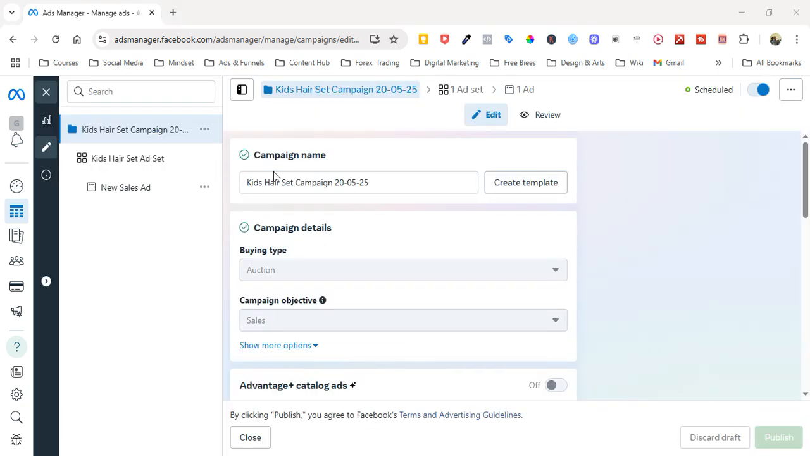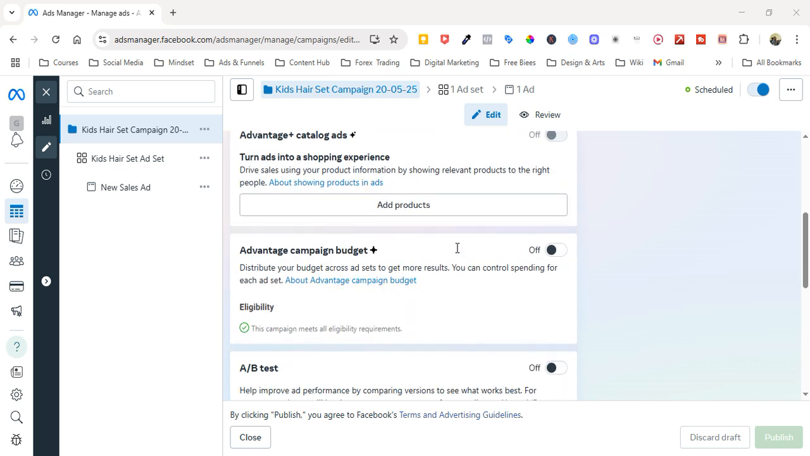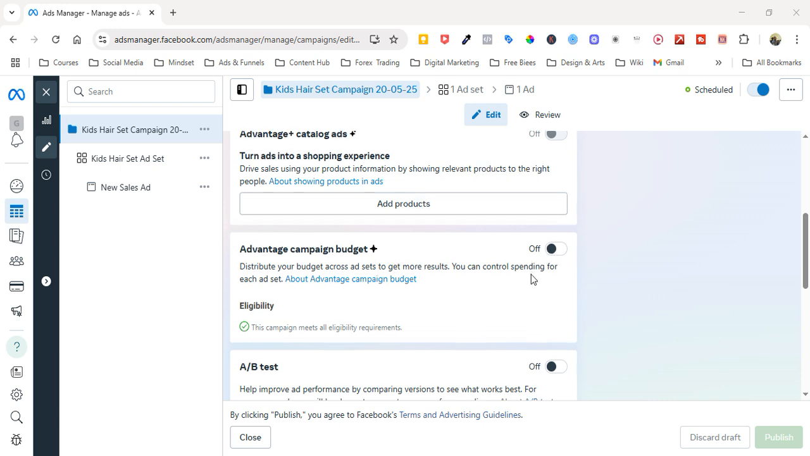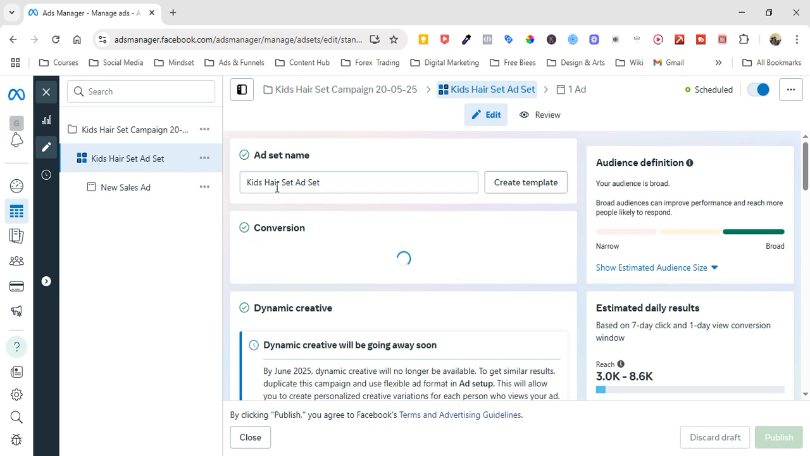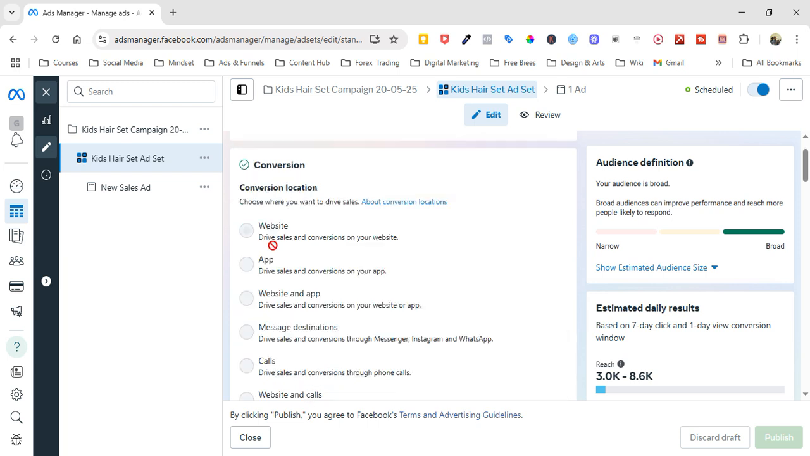So with the sales campaign too, this is the campaign level, kids headset campaign for today, and it is set up for tomorrow. You can see that the advantage campaign budget is not turned on, it is off. And then we go to the asset level. We are going to the asset level to see the things that are there. So with the asset level, we are looking at the kids headsets assets, and it's set up for the website. You can see it. This is for the website.